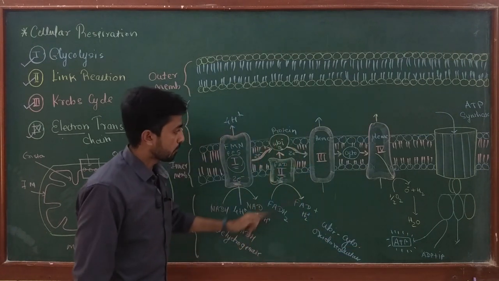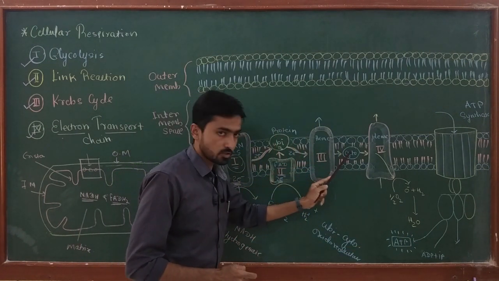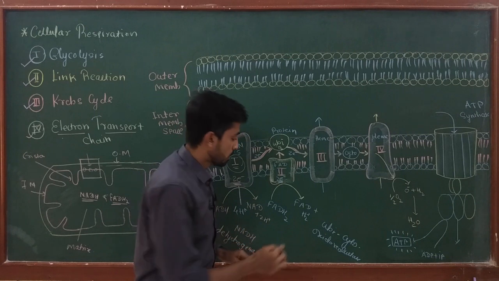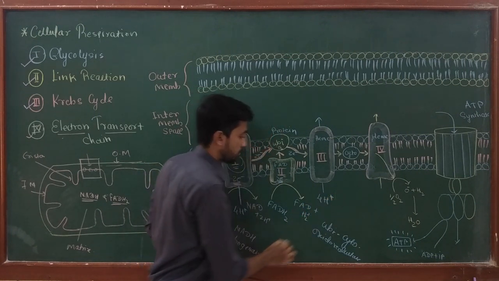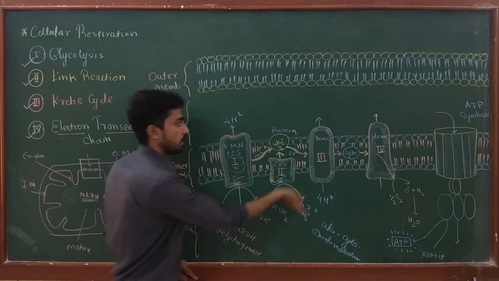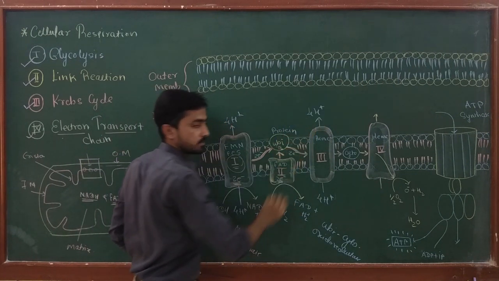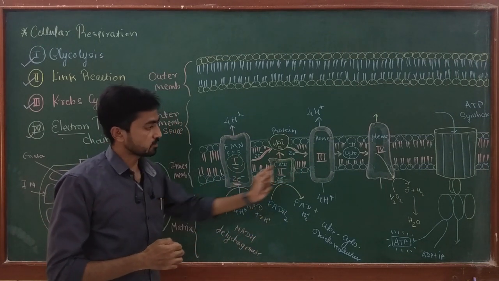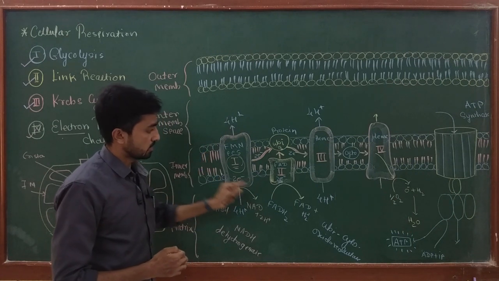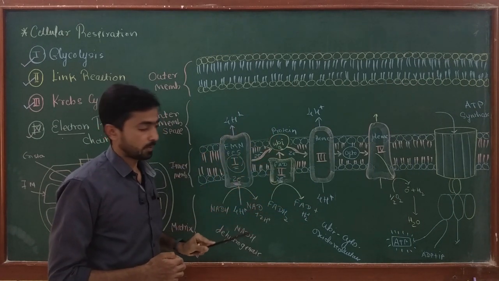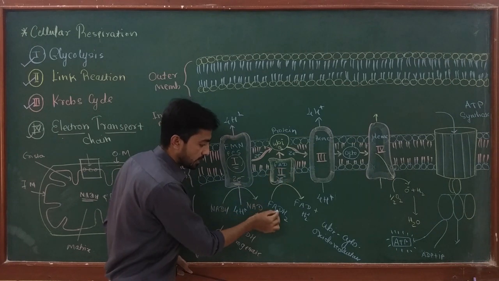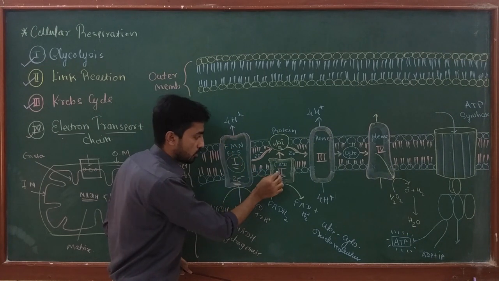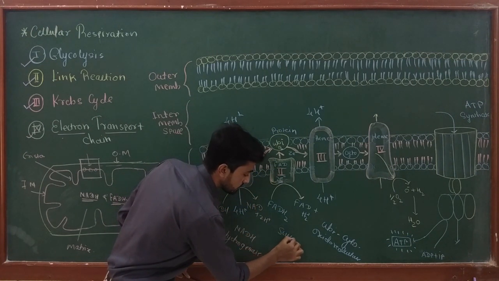This is the name of complex number 3. At the time of transferring electrons, the heme group present in complex number 3 pumps 4 H plus from the matrix of the mitochondria into the intermembrane space. That means complex number 1 and complex number 3, while transferring electrons, are responsible for pumping protons from the matrix to the intermembrane space. Complex number 2 only oxidizes FADH2 and is not responsible for pumping protons. This complex is called succinate dehydrogenase.